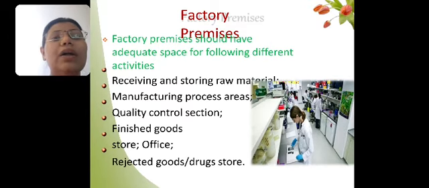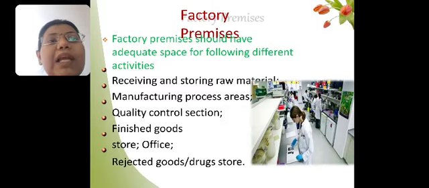The second testing done in the quality control area is the quality control of the finished product which we manufacture in our premises. So both testings are done in the quality control section. It should be well equipped with all the equipment required for quality control testing.